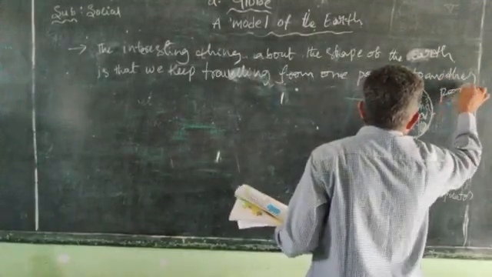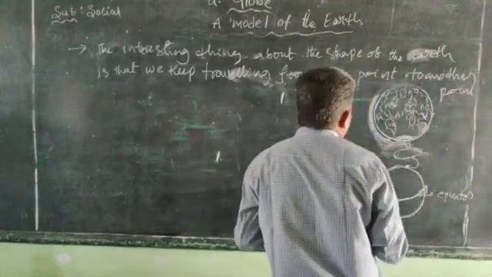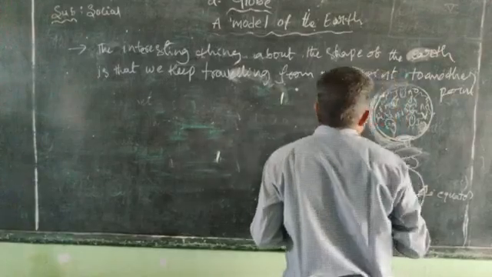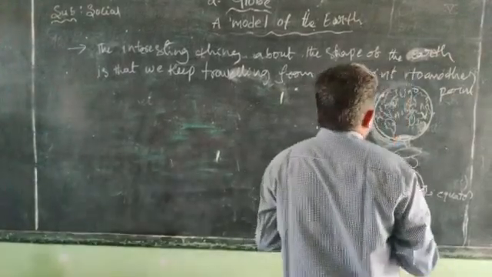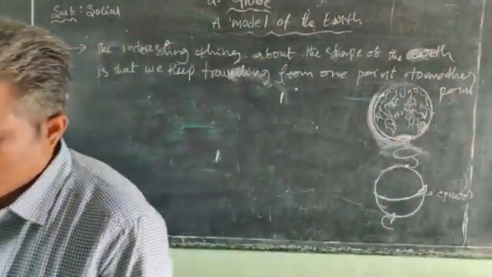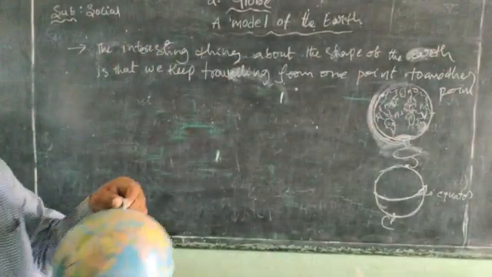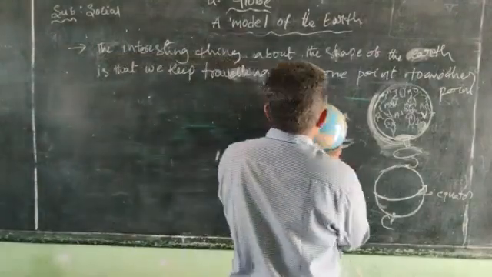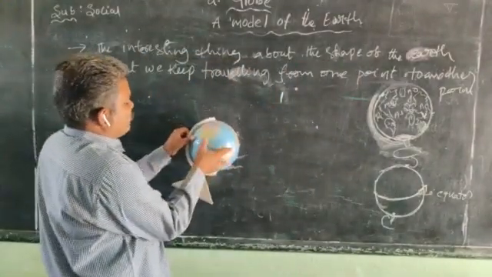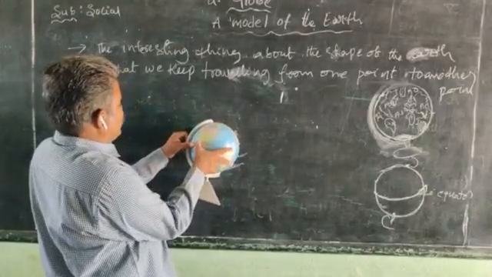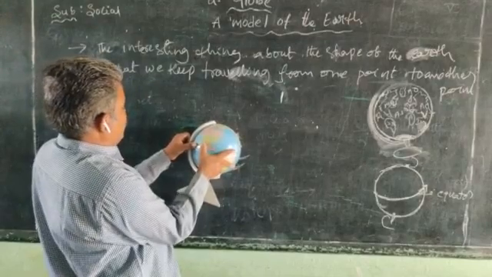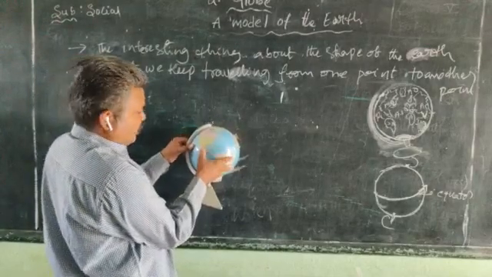For example, we start from Alaska. We will see it on the globe also, right? We are traveling starting from the United States, at a place near Mexico.